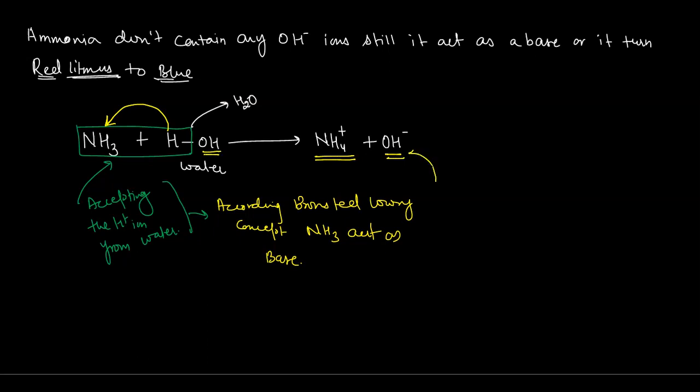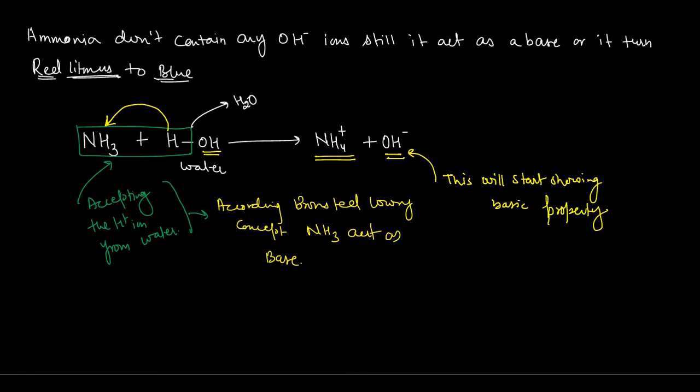This will start showing basic property. तो एक्चुअली में जब हम लोग पानी में अमोनिया ऐड करते हैं, अमोनिया ने वाटर का H प्लस आयन रख लिया अपने पास, और OH नेगेटिव आयन की जनरेशन हो गई, because ammonia has accepted the H plus ion from water, as a result of which the OH ion generation is taking place.